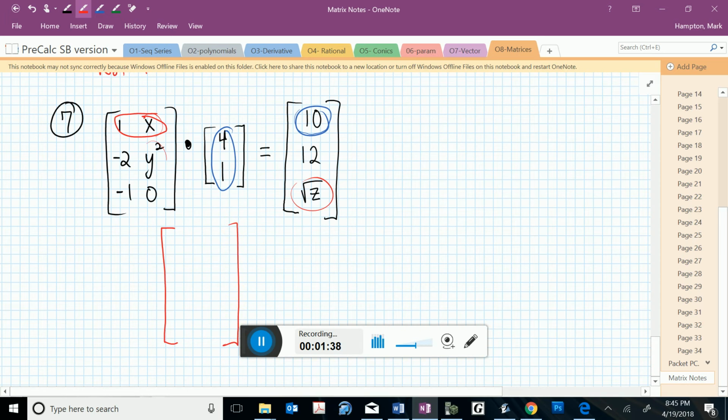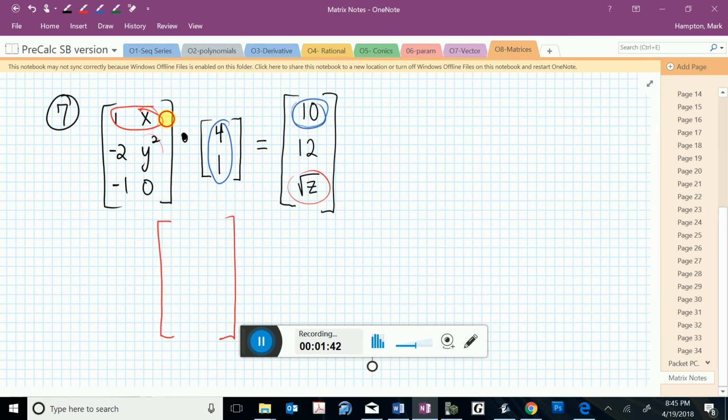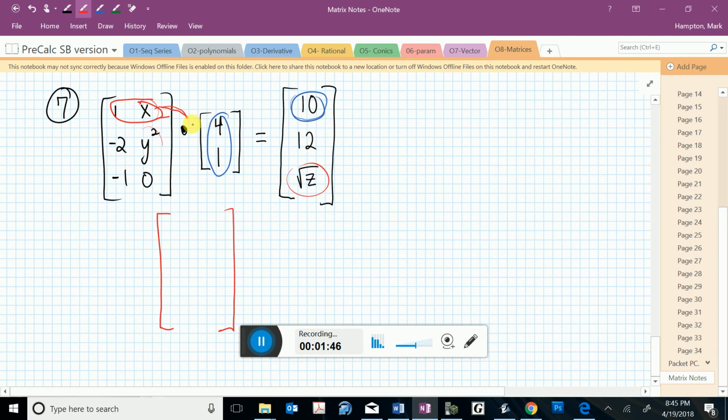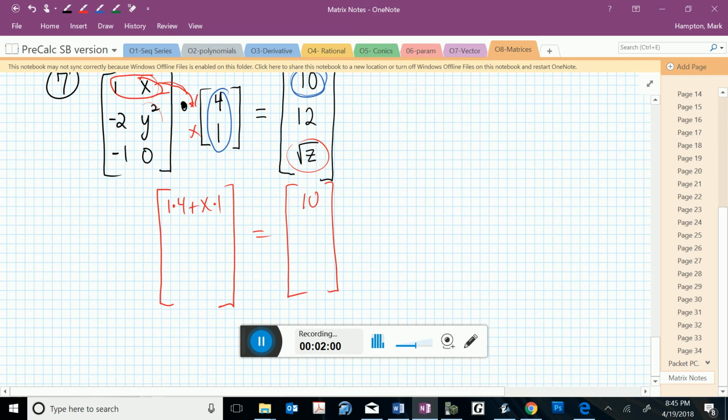Put it in red. And the first thing that I get is I tip this 1 and x, or at least I imagine tipping it off the edge, and I've got the 1 and the x sitting here. So I have 1 times 4 plus x times 1, and that's supposed to be equal to a 10 that's sitting over here. Well, that's all I've got for that first row.